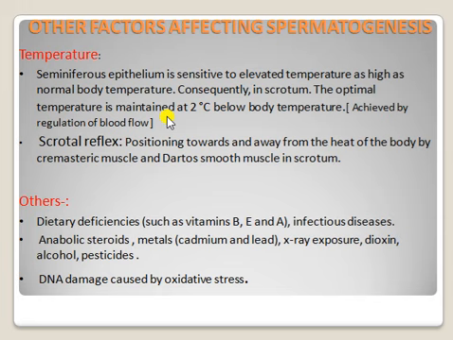That's why the testis in the scrotum is always kept in an air-conditioned condition, maintaining a low temperature automatically. So the scrotal reflex positions the testis towards and away from the body by the muscles and smooth muscles in the scrotum.